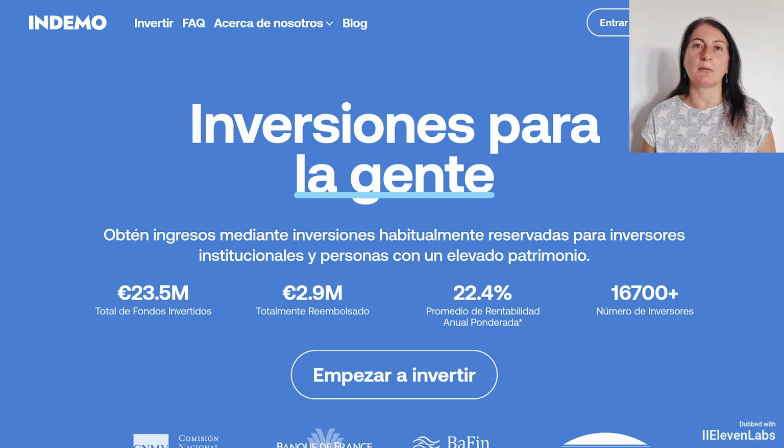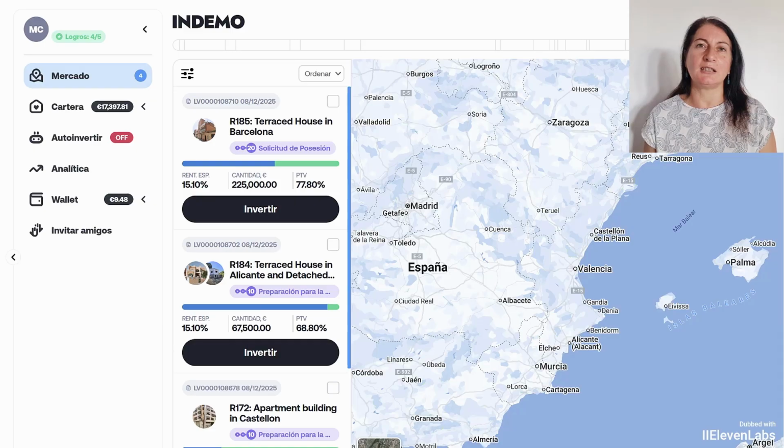An alternative option to Domoblock would be to invest in Indemo, which is also a different investment. Very different because here we are going to invest for a longer term. We don't know the time frame in which our investments will be returned to us, but it has a very high potential yield since we are investing in discounted debt. Therefore, we will be able to achieve estimated returns of 15%. And we will also be investing in the Spanish real estate market.